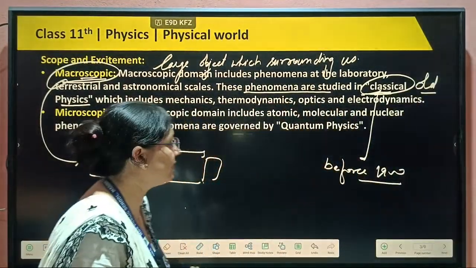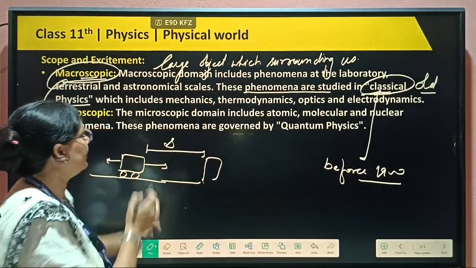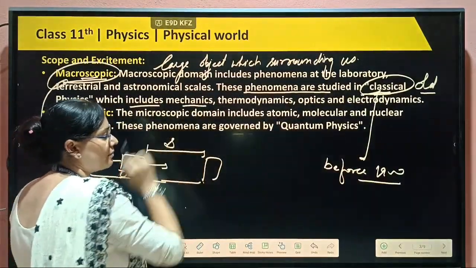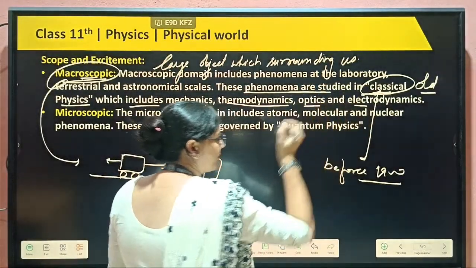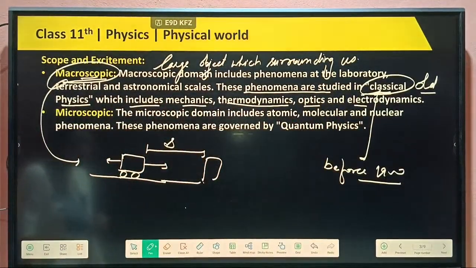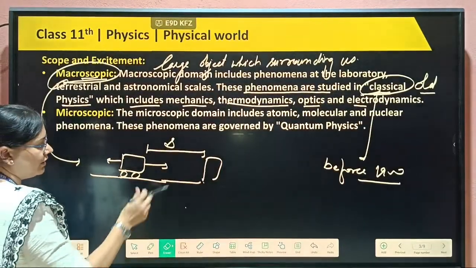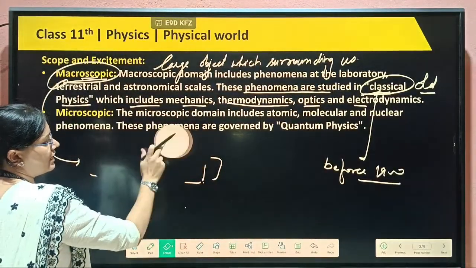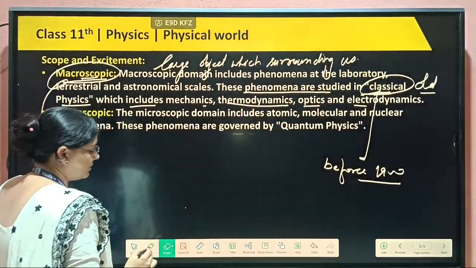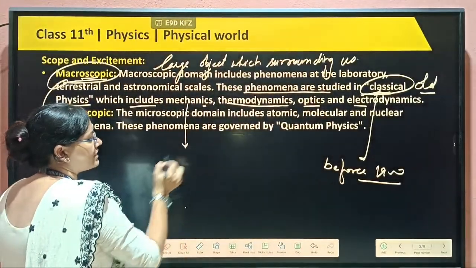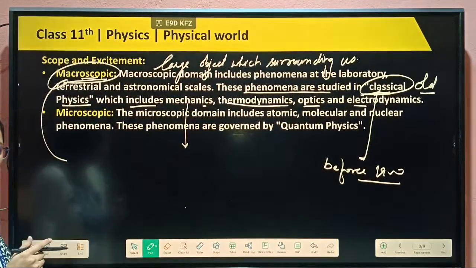Old physics includes mechanics, thermodynamics, optics, and electrodynamics. These are the different terms in classical physics. First, mechanics is the study of motion.